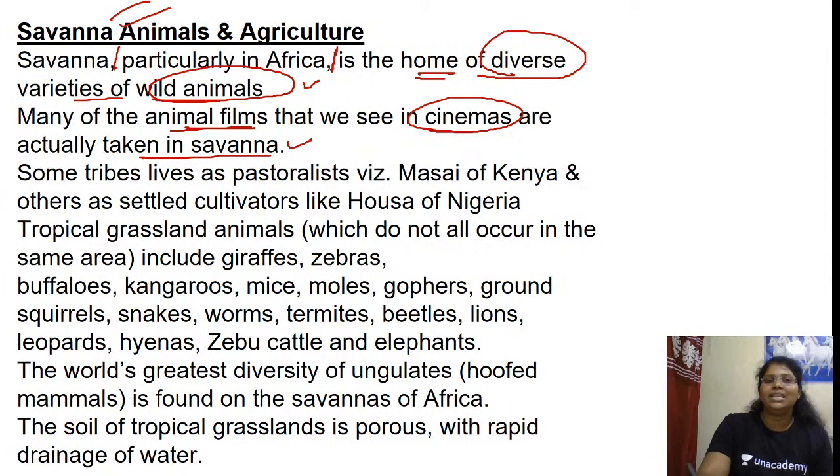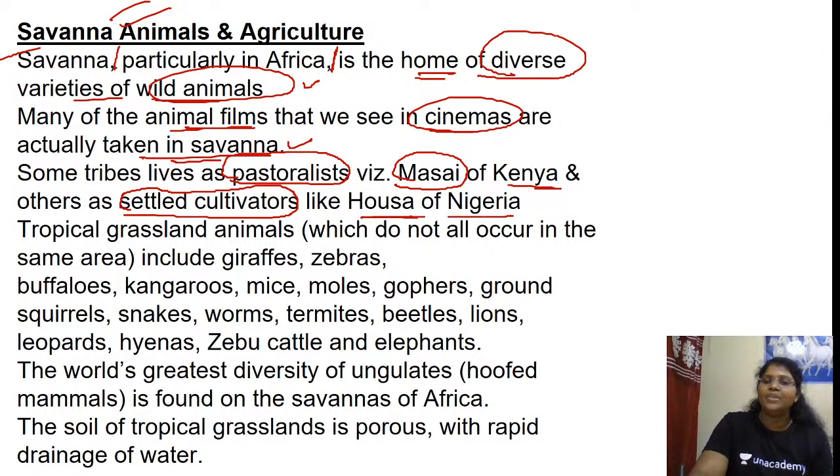Some tribes live as pastoralists. Who are called pastoralists? They are the Maasai of Kenya, and others are settled cultivators, the Hausa of Nigeria. So with respect to the tribes, we have two groups.